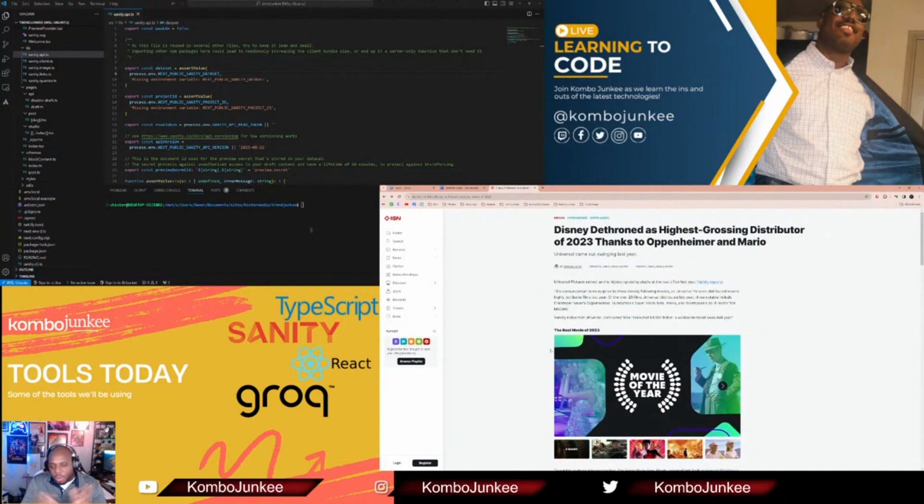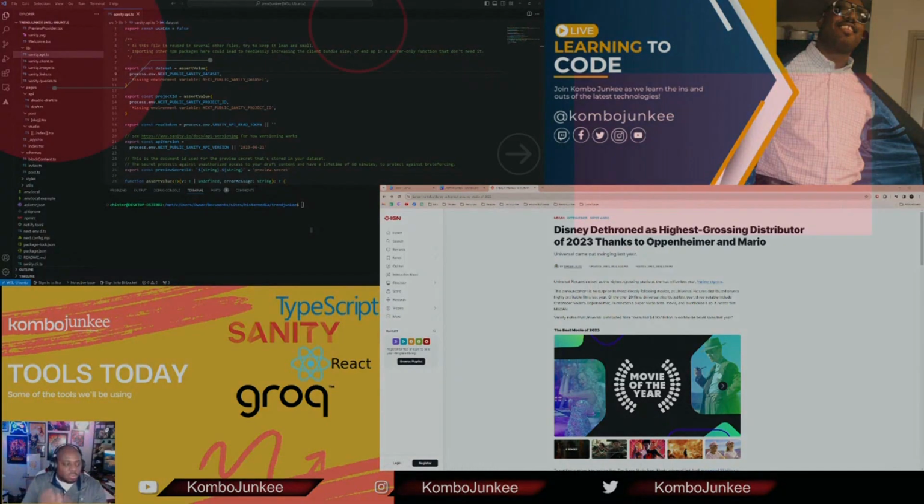So that's the goal, right? I want to build a gaming website. I want to use Sanity.io to power the content management system itself. I want to use NextJS, which is built on top of React and TypeScript, to power the front end, so the visual part of it. And I want to use Vercel to host all of that information. All right? So that's what we're going to be doing.